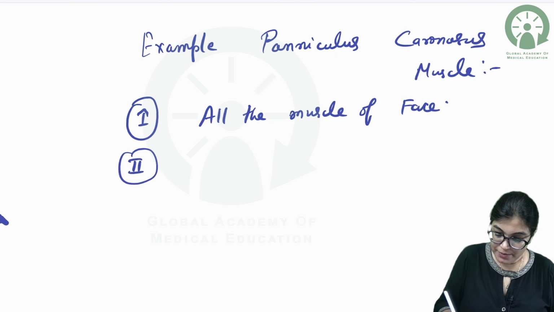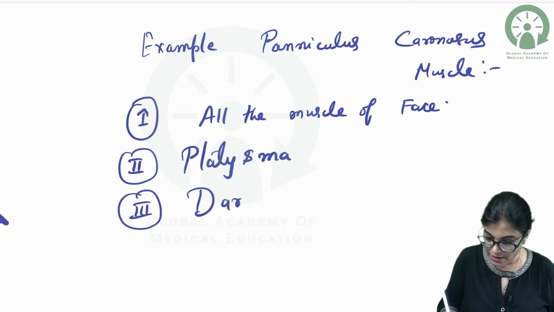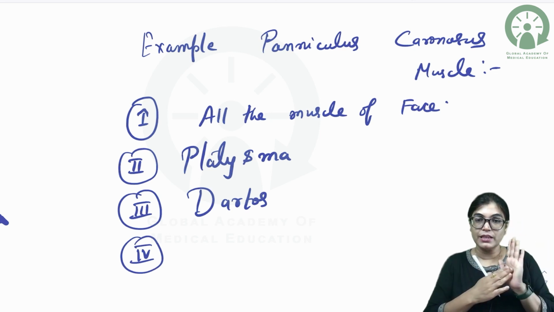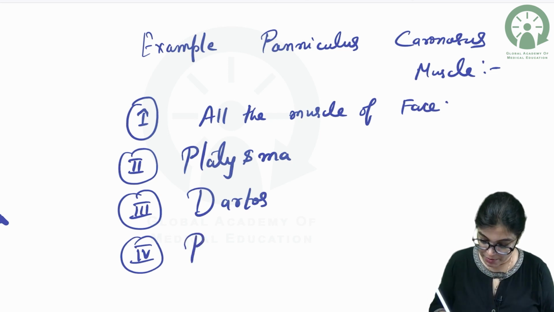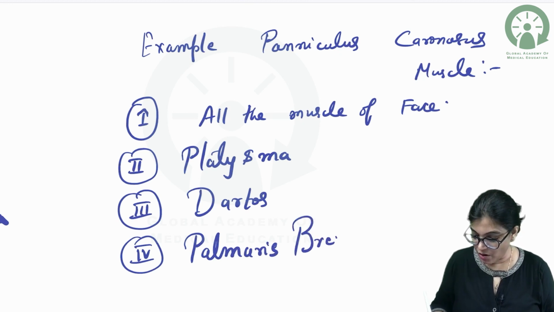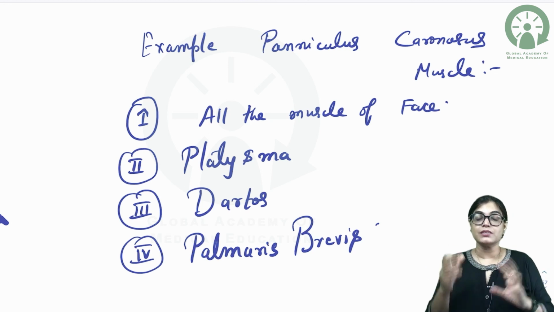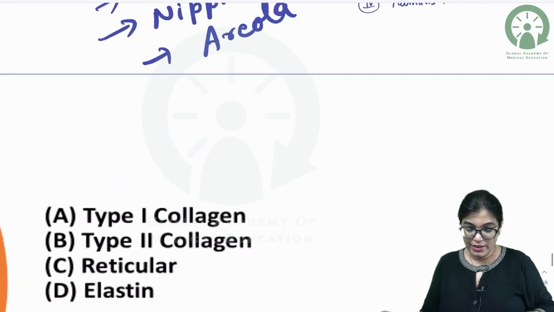Another example is a neck area muscle, platysma muscle. One of the muscles in the scrotum is the dartos muscle. Another muscle of the hand, on the medial side of the hand in the hypothenar region, is the palmaris brevis muscle. This palmaris brevis muscle is also an example of panniculus carnosus muscle, which is a muscle residing in the superficial fascia. Done. Now let's move on to the next.